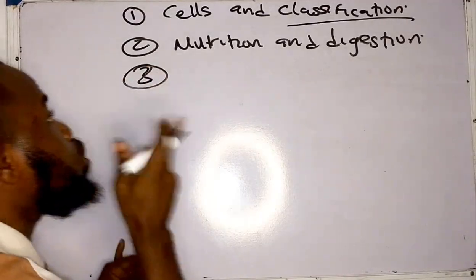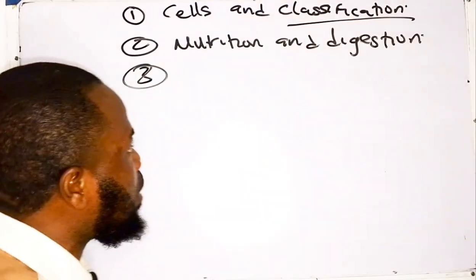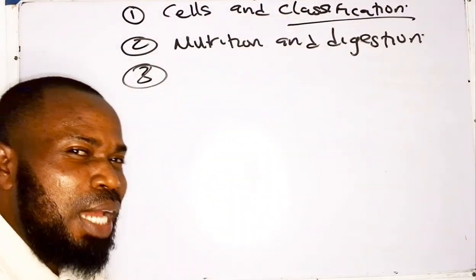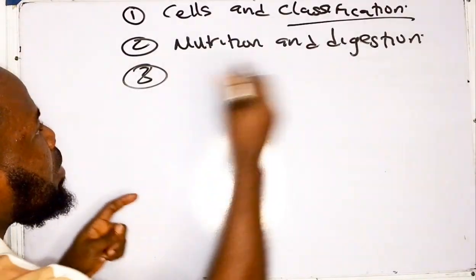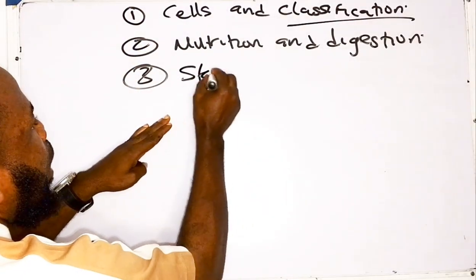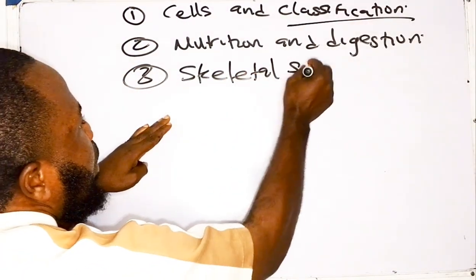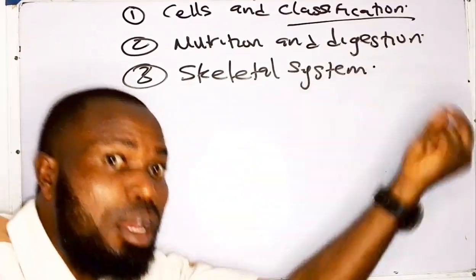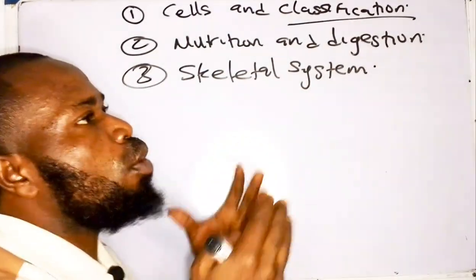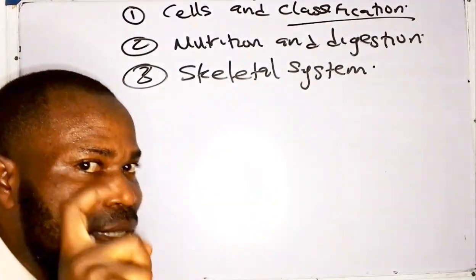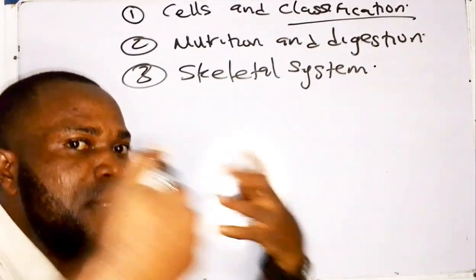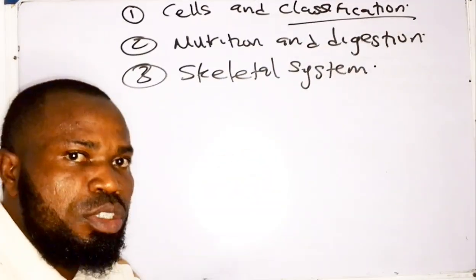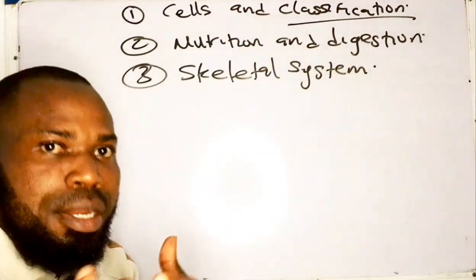Number three topic that you need to pay attention to, especially if you prepare for UTME examination, is the skeletal system. In this skeletal system, you need to pay attention to supporting tissues in plants also. Some persons usually focus on animals alone, but be very wise that plants also have supporting systems. We'll be looking at the supporting tissues: the collenchyma, the parenchyma, and the rest of them.